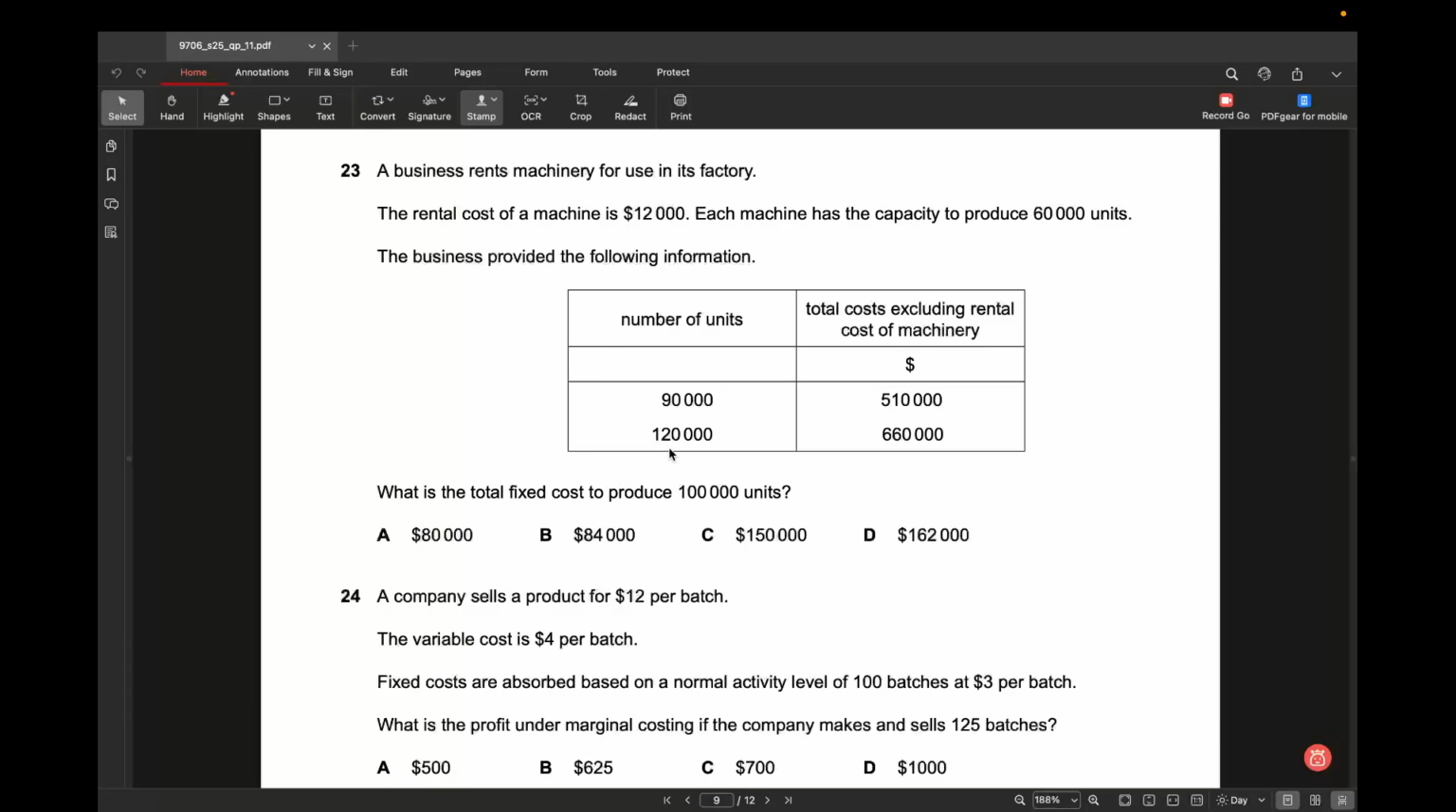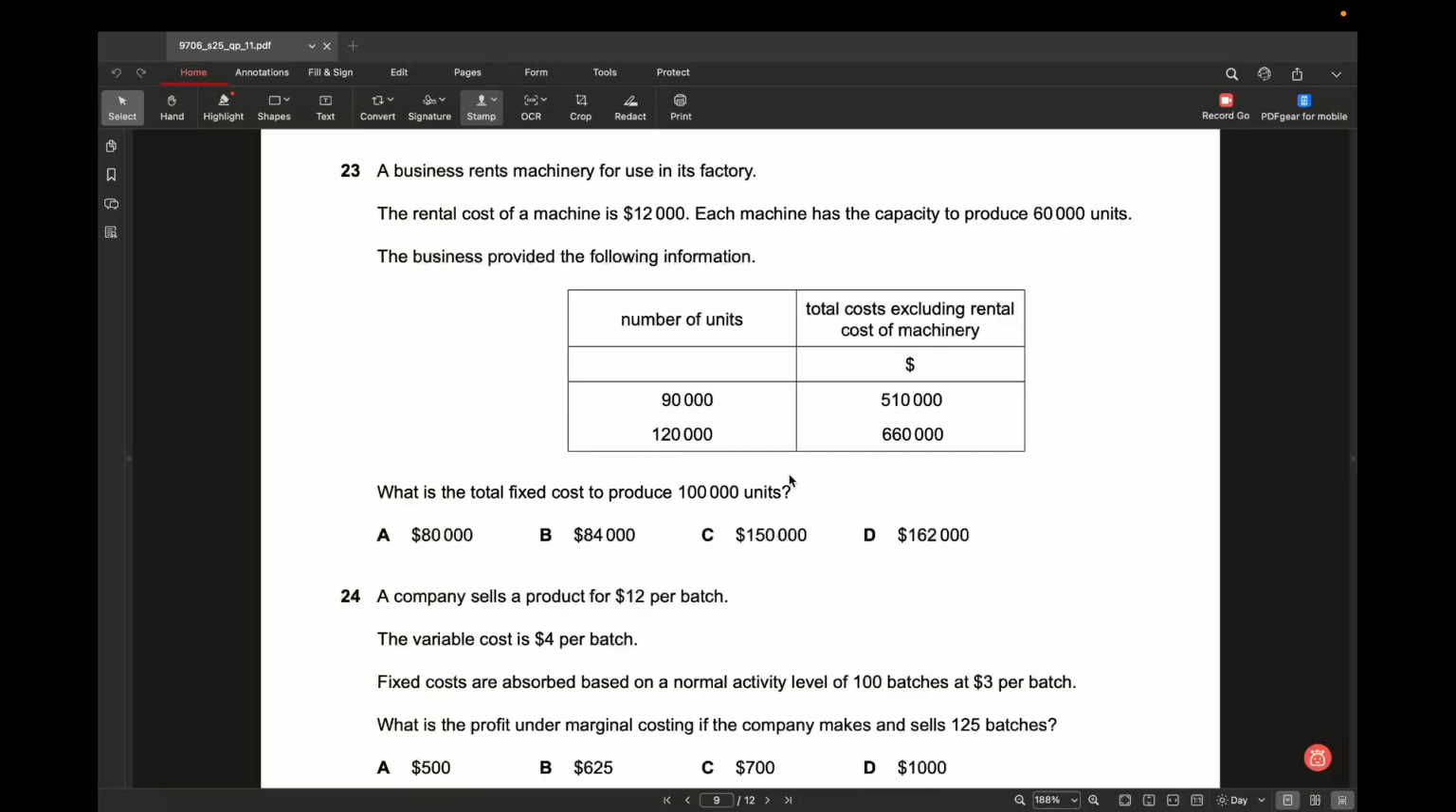Okay, so let's analyze this one. We are producing 90,000 units and we paid 510,000, and this 510,000 includes both fixed cost and variable cost, but it does not include the machine rent, which is also another fixed cost. So first we calculate how much fixed cost is included in this, and then add the rent of the machine to calculate the total fixed cost.